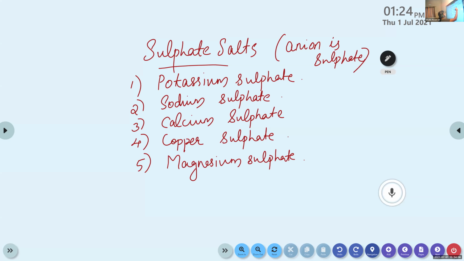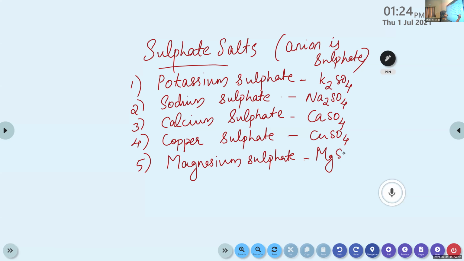Clear? And when you look at the chemical formula, here it is K2SO4, Na2SO4. Fisan, you can write along with this. Okay. Calcium sulfate, CaSO4, then CuSO4, copper sulfate, then MgSO4, magnesium sulfate.